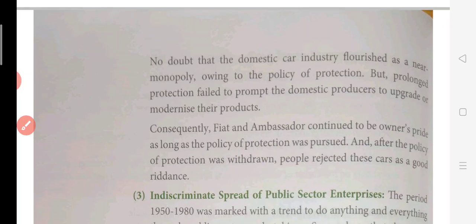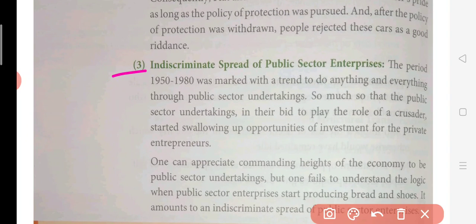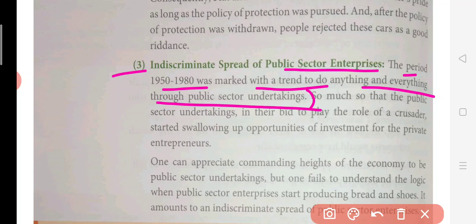Then the third point here is indiscriminate spread of public sector enterprises. Indiscriminate means what? The period of 1950 to 80 was marked by a trend to do anything and everything through public sector undertakings. So this was the attitude. The government's attitude was that whatever had to be done in the economy, the government or government companies would do it. Banks would be government, insurance would be government. All the insurance companies and the banking industry would simply be in the hands of the government.